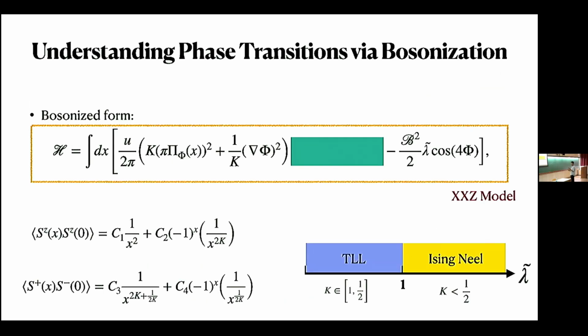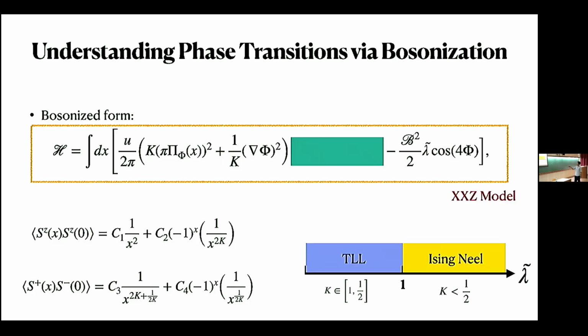This is for the 45-degree line, the very well-known XXZ model, not dimerized. This is the undimerized limit. Here we have a quadratic, harmonic part, and a cosine 4 phi kind of potential. This lambda is proportional to the strength of the SG interaction, and K is some non-trivial function of the parameters of the original model. In the literature, this is known as the Sine-Gordon model, and it is very well studied. The phase diagram for the normal XXZ chain looks like this. As a function of lambda, for lambda less than 1, we have a gapless Luttinger liquid phase. Beyond that, we have an Ising-Neel phase.